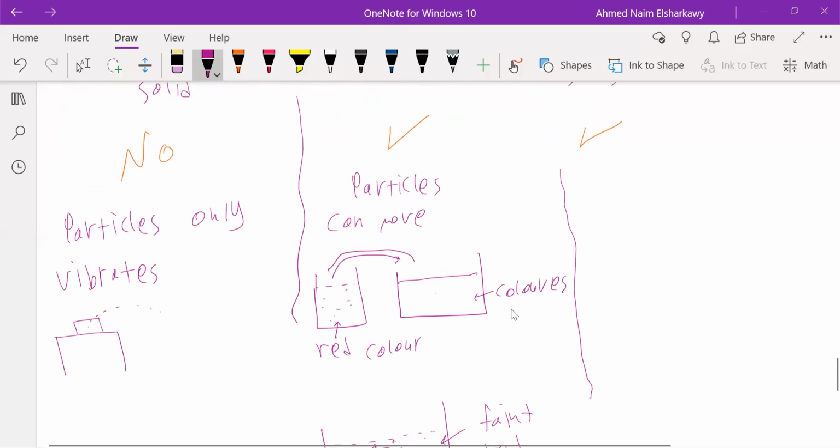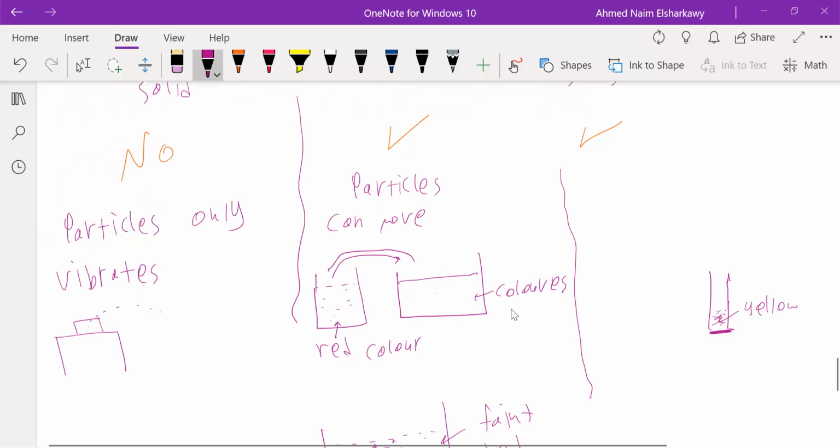Same in gas. And of course, gas is faster than liquid, as we will mention after. So in the case of gas, this will also happen. For example, if you have a beaker and you put in this beaker some gas, let's say the gas color is green or yellow.